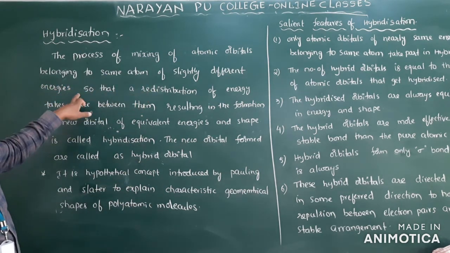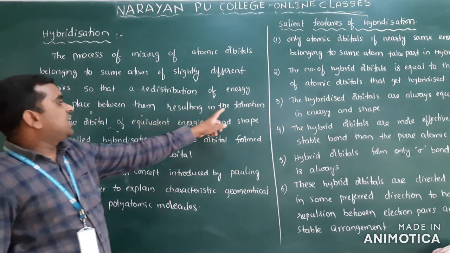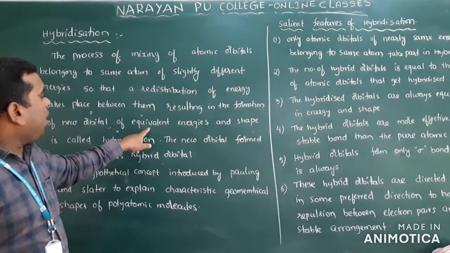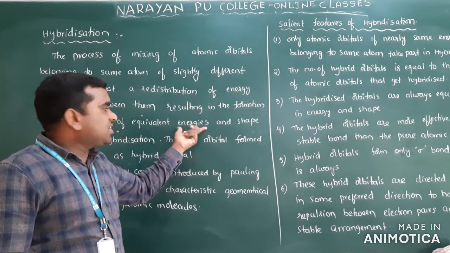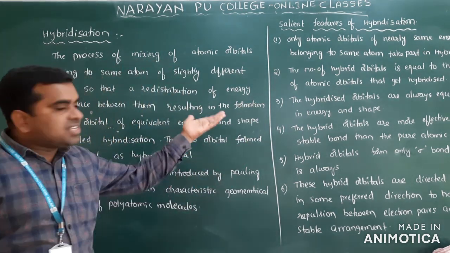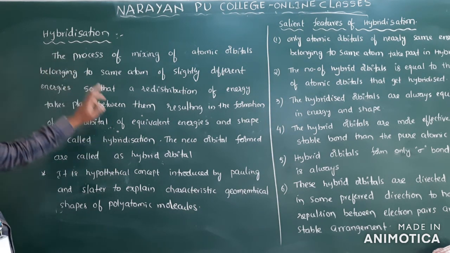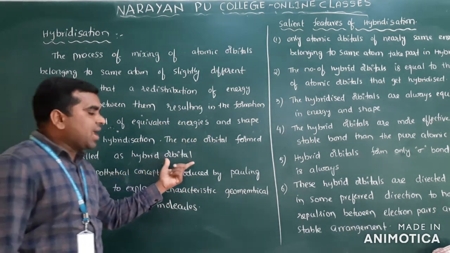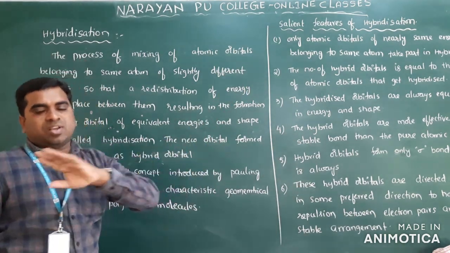So with slightly different energies, a redistribution of energy takes place between those orbitals, resulting in the formation of new orbitals. Those new orbitals have equivalent energies and identical shapes. Clear? And this is called hybridization. The new orbitals that are formed we call hybrid orbitals. We will take examples so that you clearly get the picture.